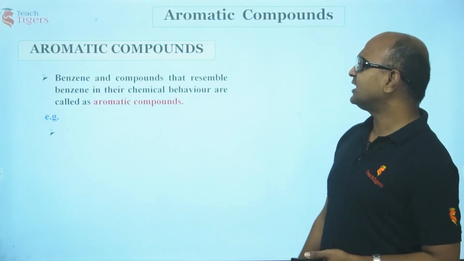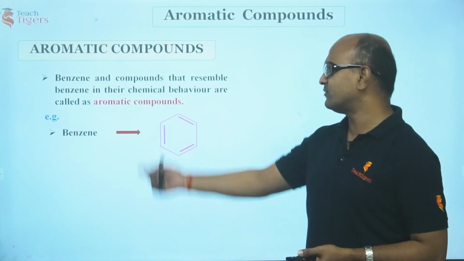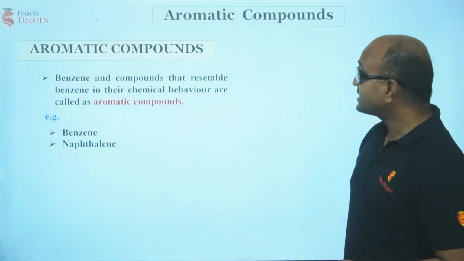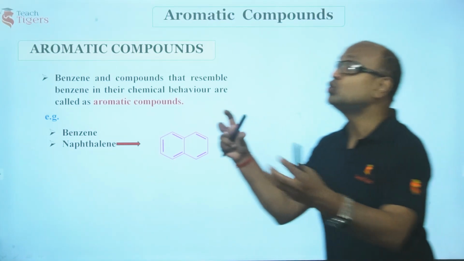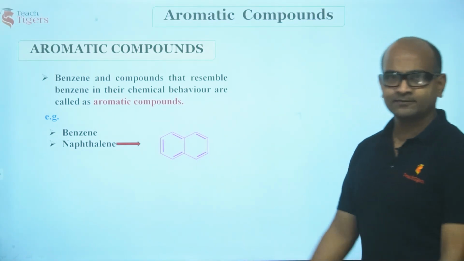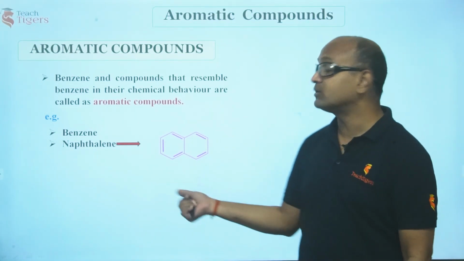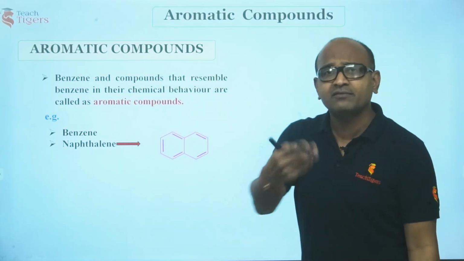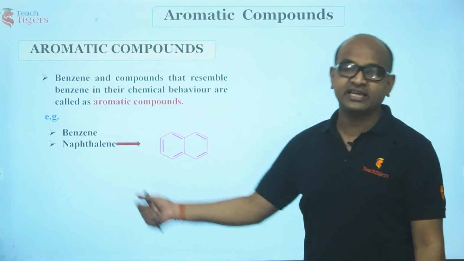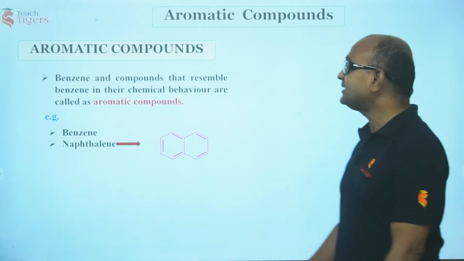Okay, the first thing, benzene. I guess you people are very much aware that it is an aromatic compound. Next, about naphthalene, boys. This is how naphthalene looks, right? Two benzene rings are fused together. It's an aromatic compound. Its behavior is similar to that of benzene. What is the chemical behavior? We haven't yet discussed it. We will be discussing it after a few minutes.